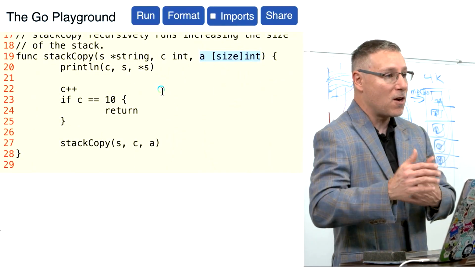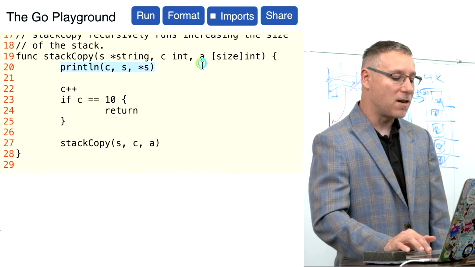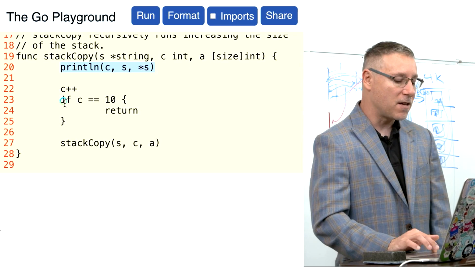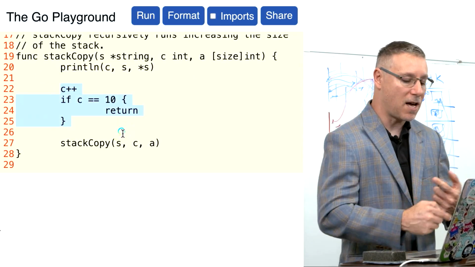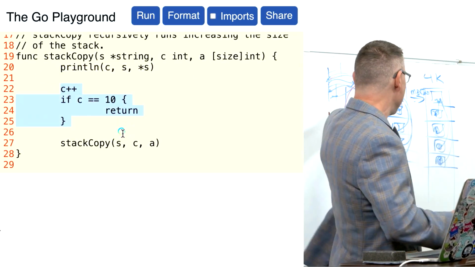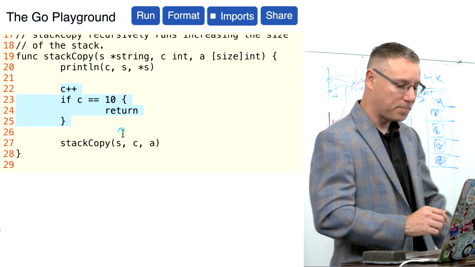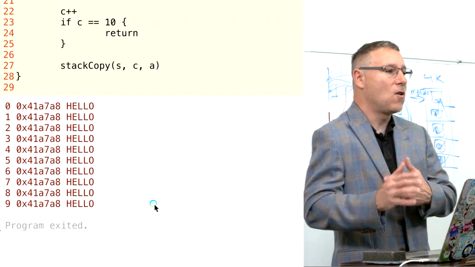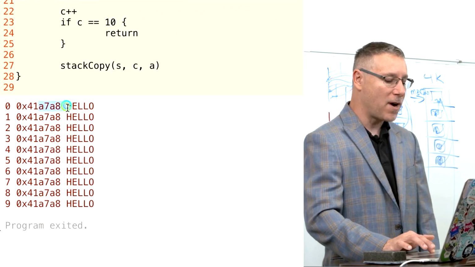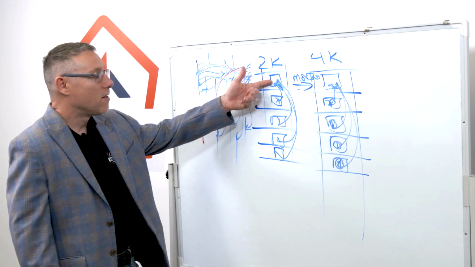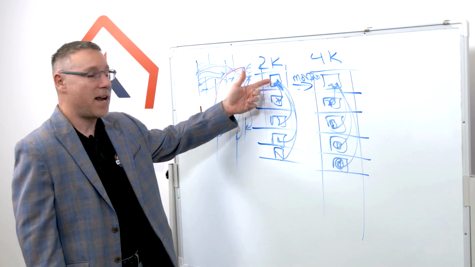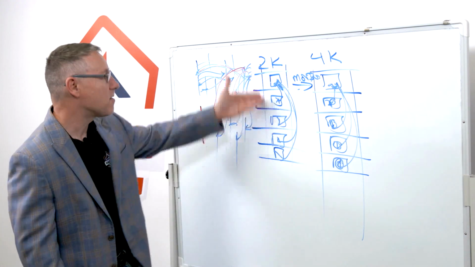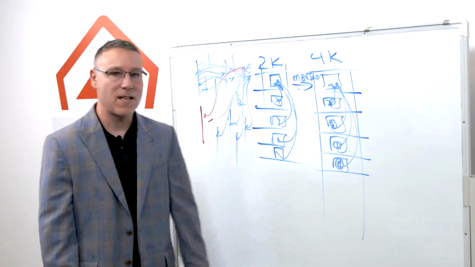So if I run this code, and notice what this code is doing, it's going to display the value, display the address of things. Then 10 times it's going to call itself, and we're going to keep producing this type of stack model. If I run this, what you're going to see is on every single call, that value that's up here is at address A7, A8. It never changes throughout the call stack because we're not blowing past this 2K stack space.